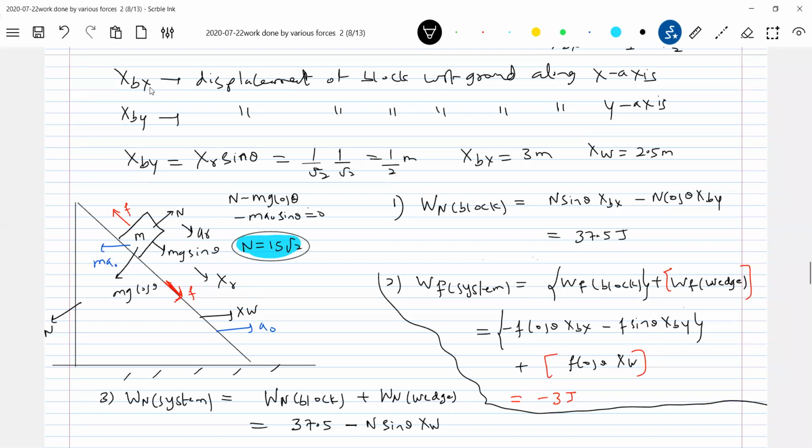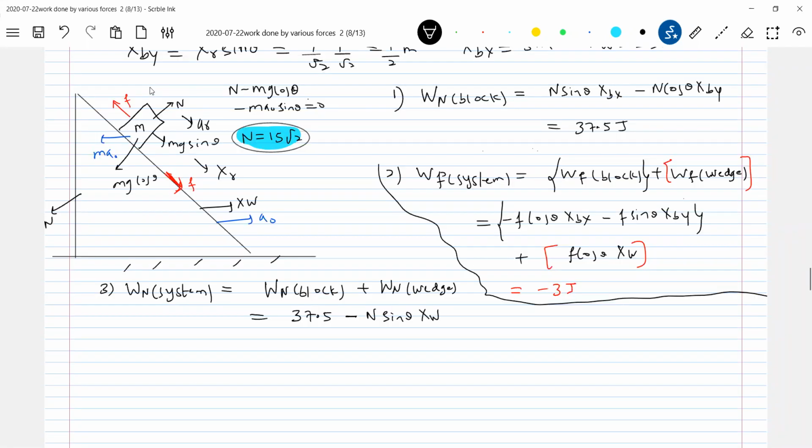Anybody got the value? This will be N equal to 15√2. 15√2 times 1/√2 gives 5/2. The displacement of h will be 5/2. The work done will come 0. So net work done by the normal contact will be 0.